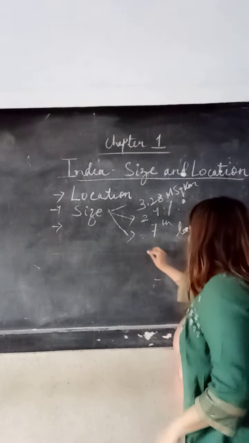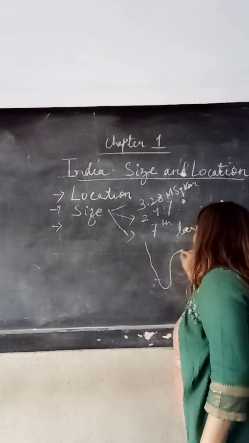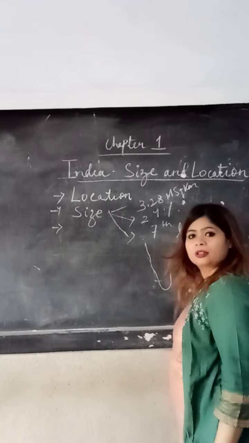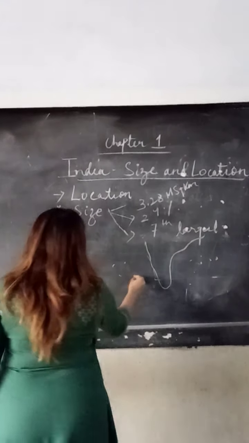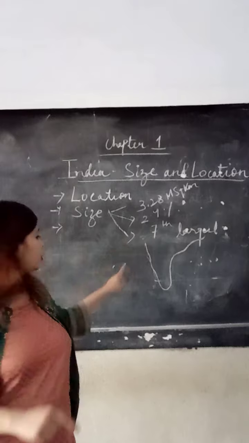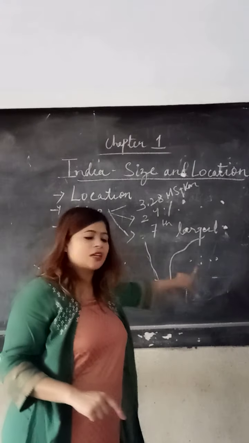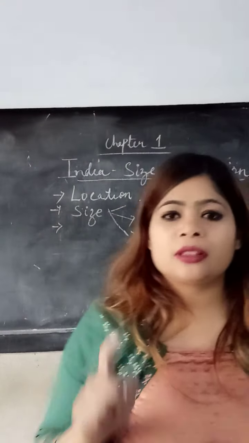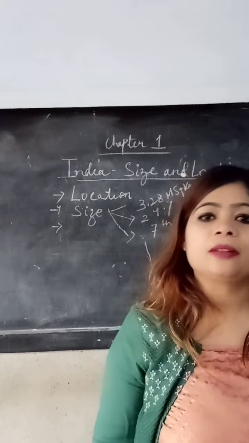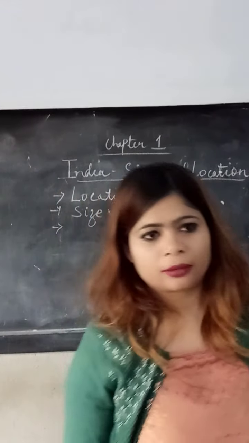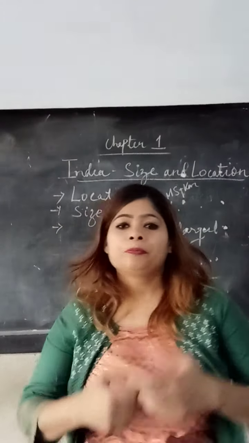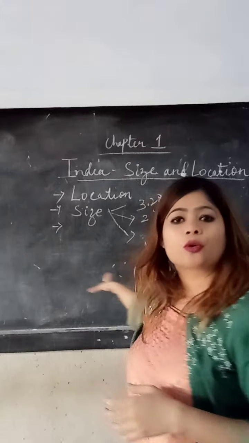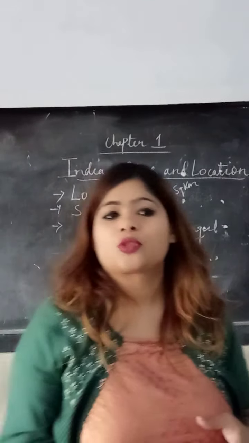You are not just counting the coastline of this part, but you will count the islands on both the sides. So the total coastline, this side and this side, is 7,516.6 kilometers, if you count the total length of the coastline including the islands.